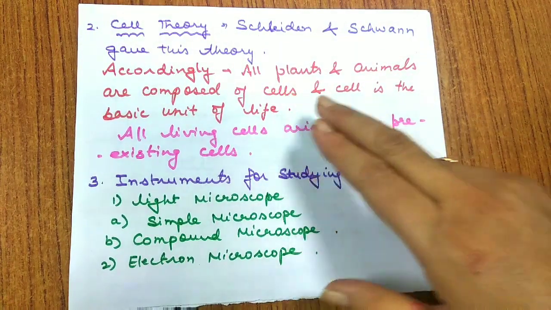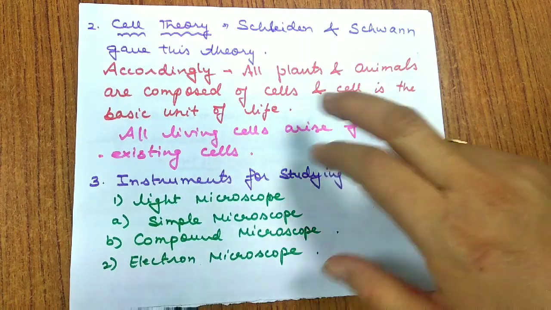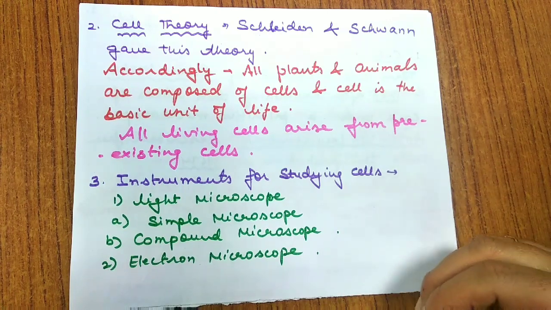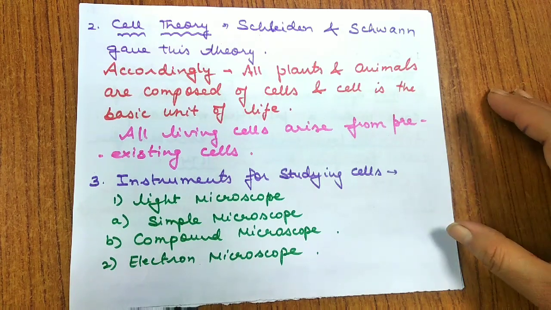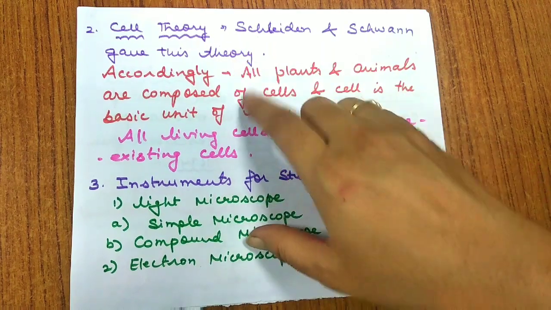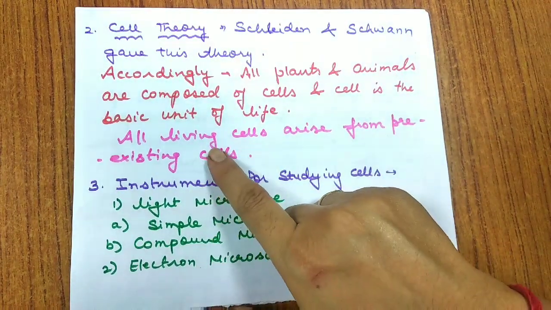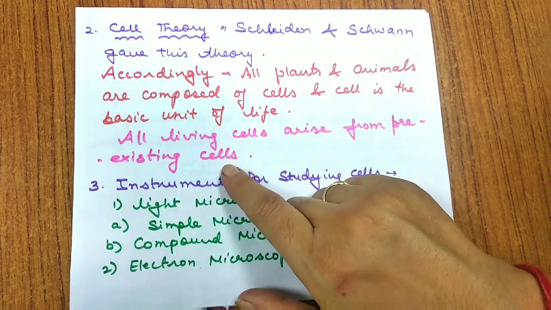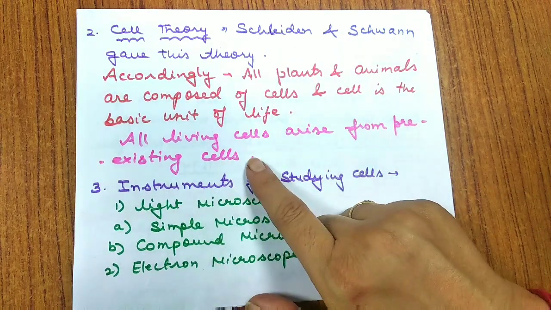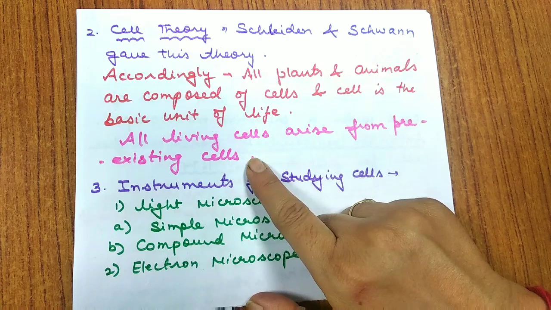They said that each and every plant and animal is composed of cells, and the cell is the basic unit of life, which was modified later. Nowadays we have the modern cell theory, which says that all living beings are composed of cells, and a cell is a mass of protoplasm consisting of cell membrane, nucleus, and cell wall in some cases. They also said that all living cells arise from pre-existing cells. So this is about the cell theory.